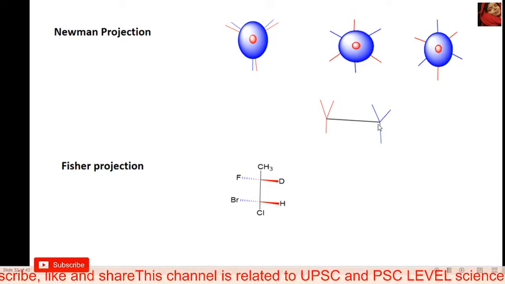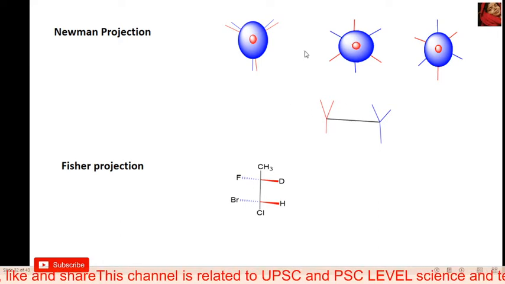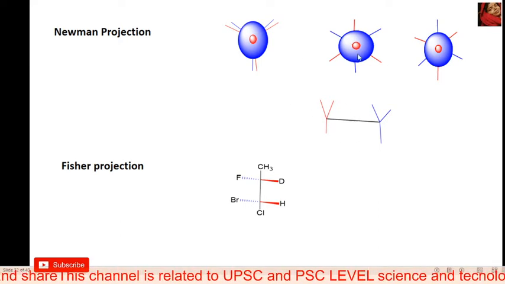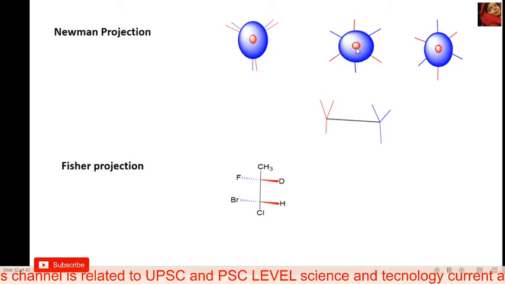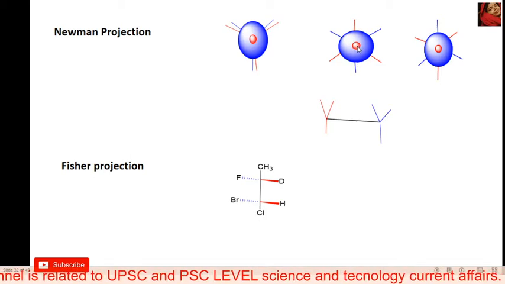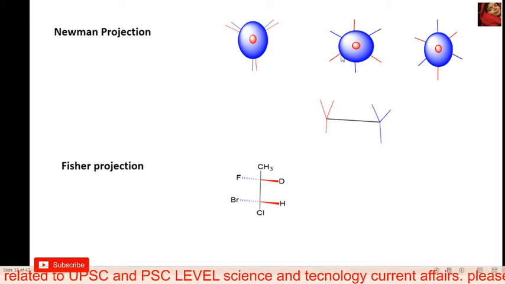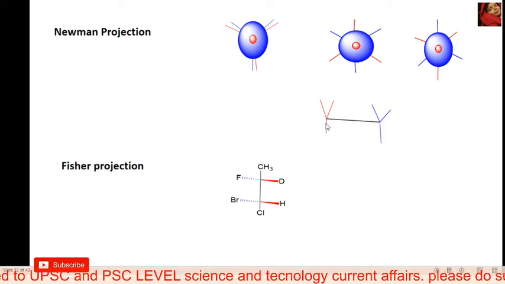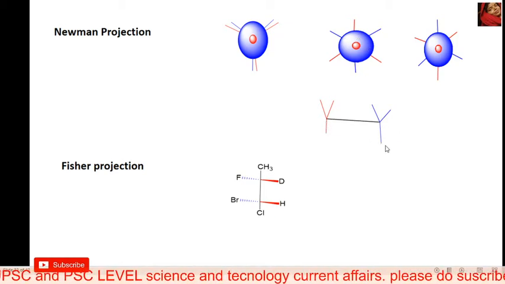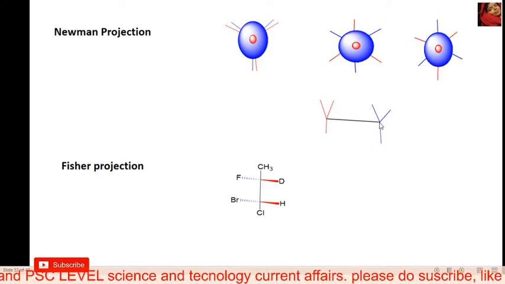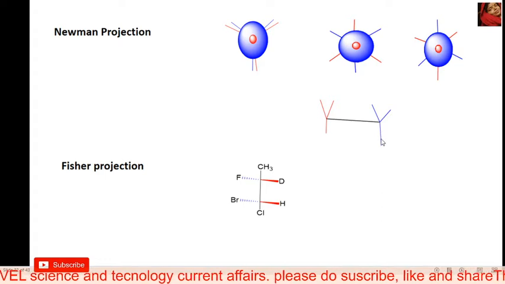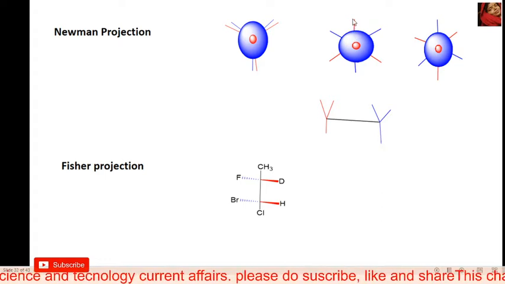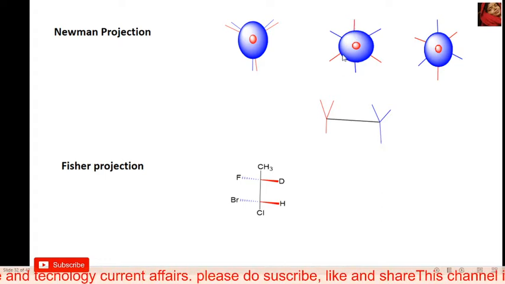For your identification, I show a color also. Here it's a front carbon, and it's a back carbon. Then it's a down bond, a dash bond and a base bond. It's a down bond, and this is for the back carbon bond.